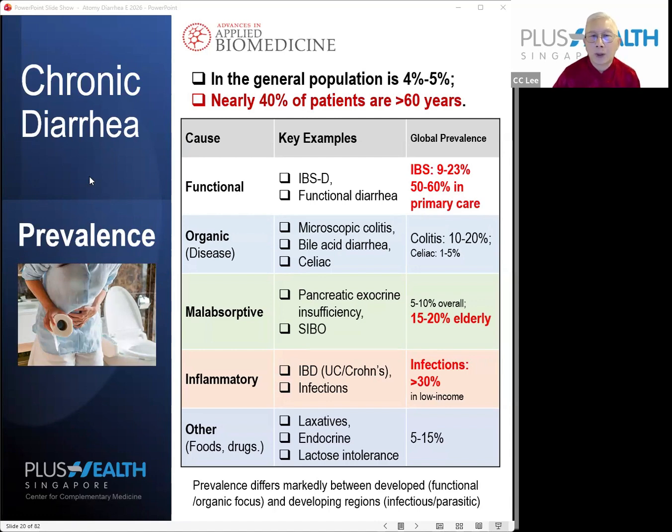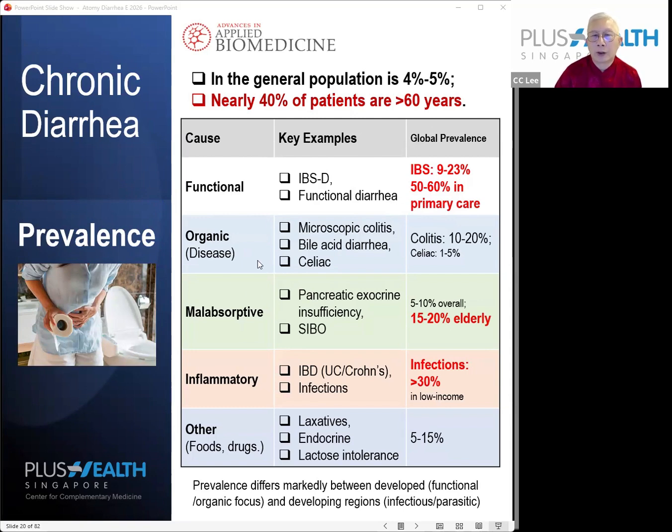And if you look at it, what are the causes? It can be broadly divided into about six categories. First, functional diarrhea. This functional diarrhea includes irritable bowel syndrome, which accounts for about 9 to 23% in the population. And in fact, in primary care, it accounts for 50 to 60%. So this is one of the most common causes of diarrhea. We'll talk about this diarrhea shortly.